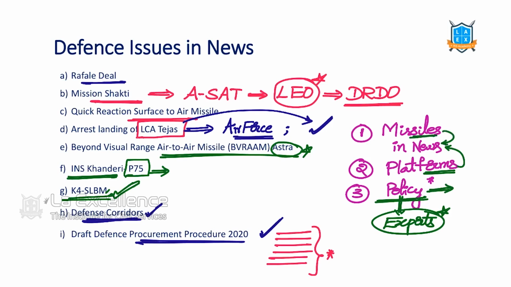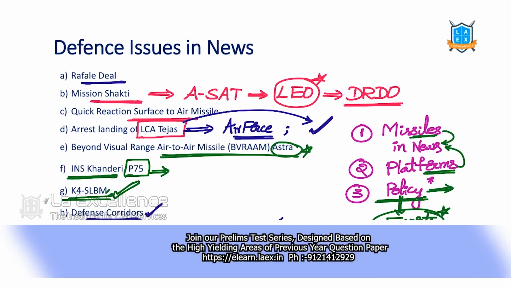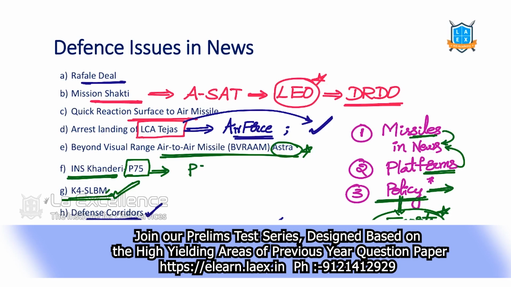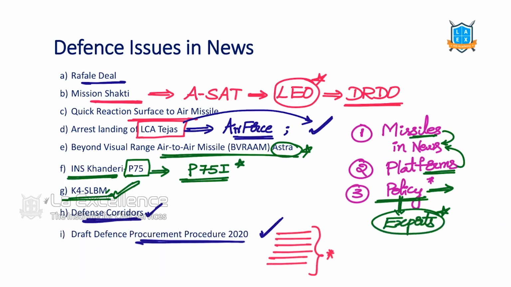But if we don't know what is a submarine, we cannot understand what is this INS Kanderi, what is this P-75, what is this P-75I. There is one more program called P-75I. So we cannot understand all of them if we don't understand the basics of what is the meaning of submarine itself. So be careful, read the basics thoroughly. We will announce the date of the SNT current affairs class. Before that, be thorough in basics. We will enjoy the current affairs of science and technology. In that, you need not worry.